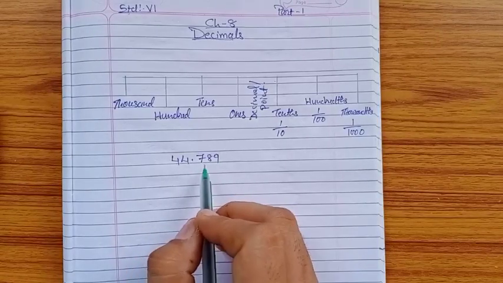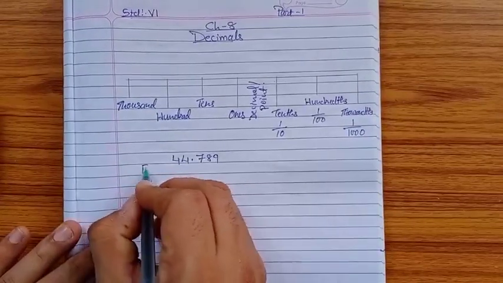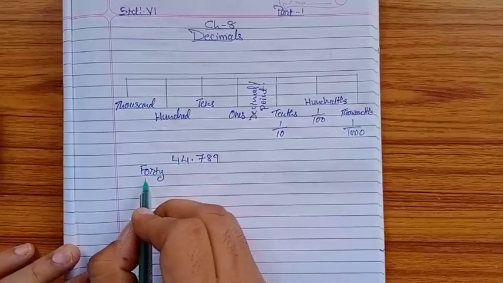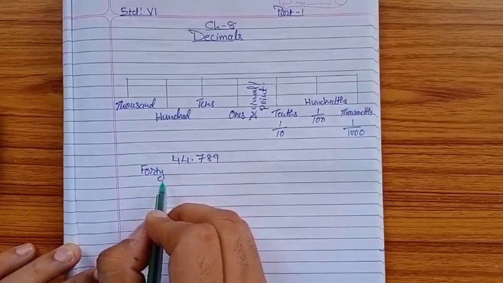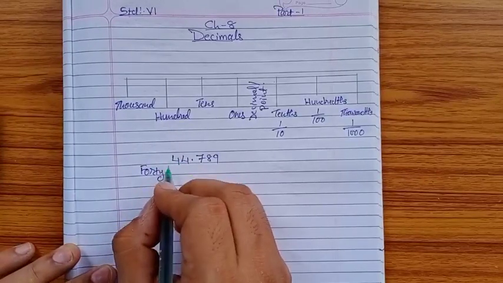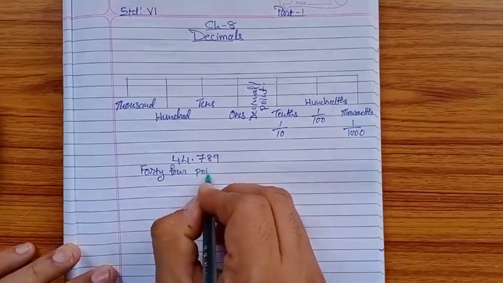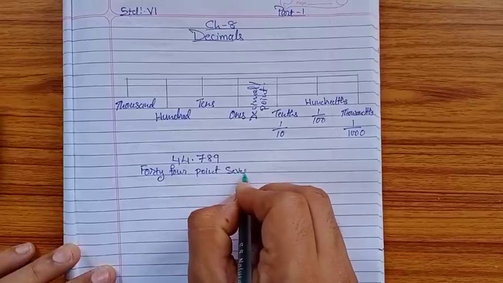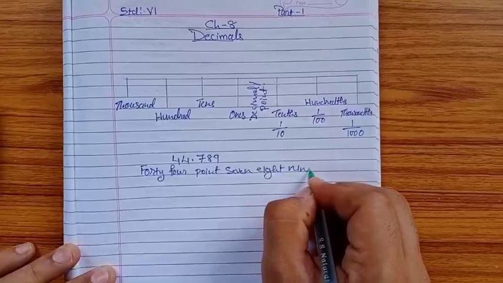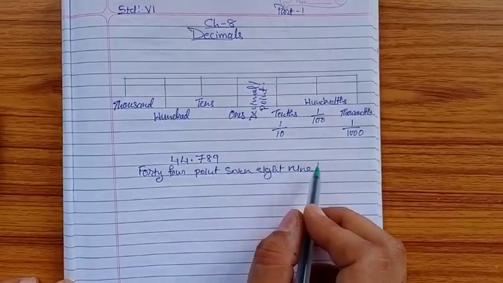So 44.789 is this number. As I told you how we will read it, here also many of you are making mistakes. When you write 4 it is FOUR, but when you are writing 44, FORTY will come, not FOURTY. 44.789, or it can be read as 7 tenths, 8 hundredths, and 9 thousandths.